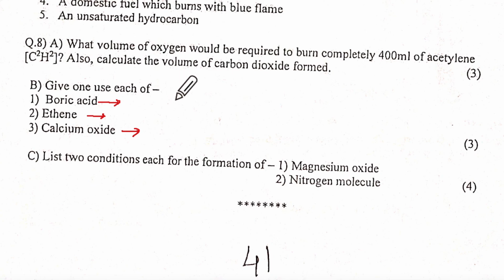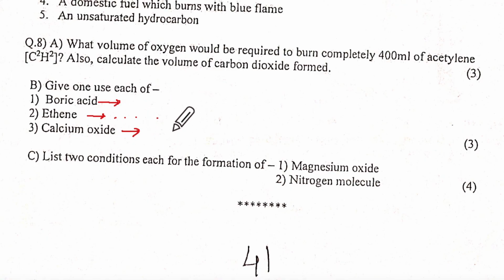Or 45? 45. Boric acid is for eyewash, correct. What is ethene? Artificial ripening of green fruits. Remember, ethene and ethyne, you can even say it is used in oxyethylene flame for welding. But I think artificial ripening will be good for both ethene as well as ethyne.